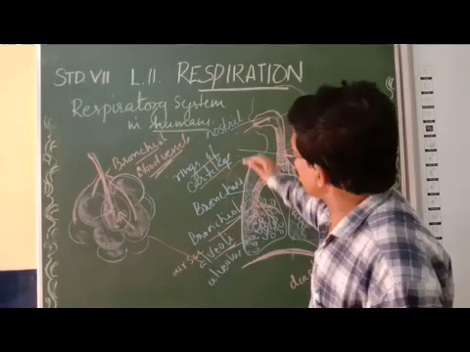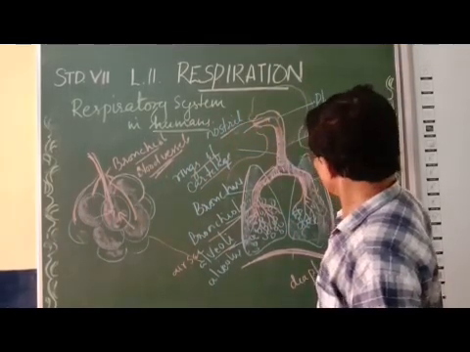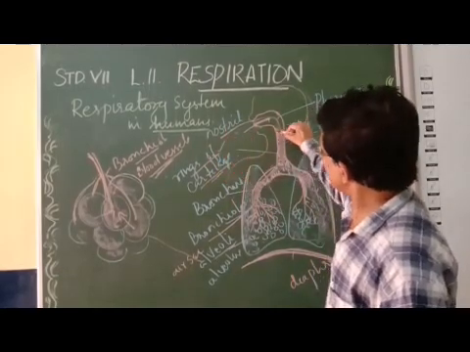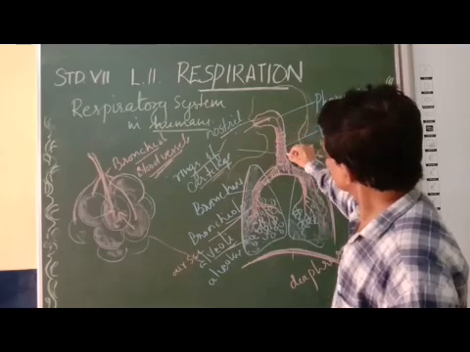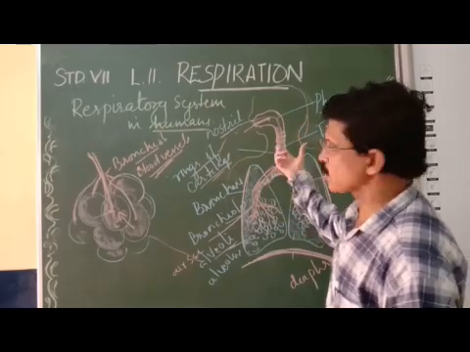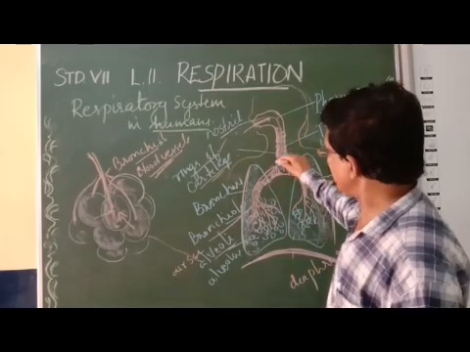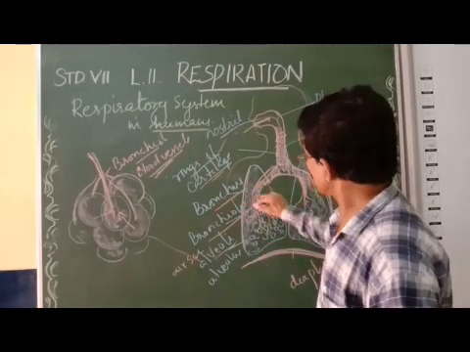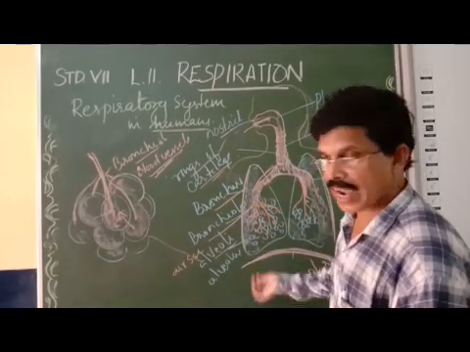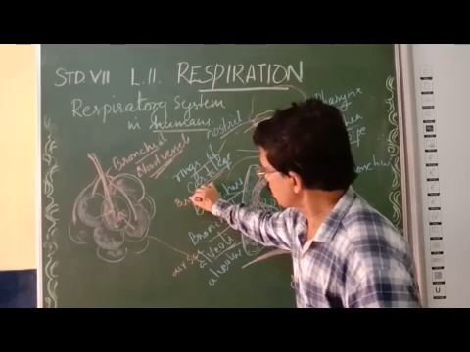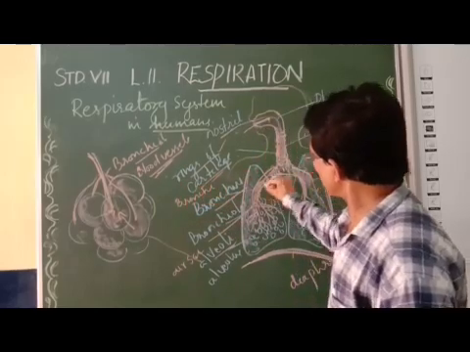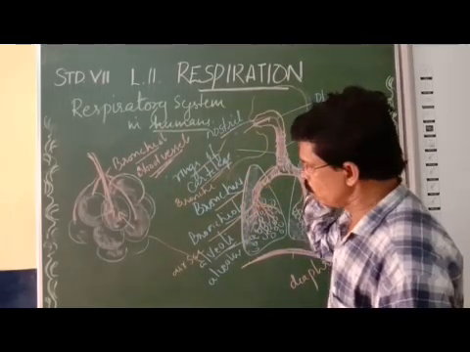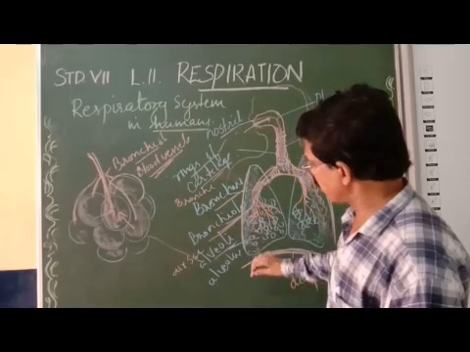Once again, what are the parts? Nostril, pharynx, trachea or windpipe. What is the function of rings of cartilage? Yes, rings of cartilage prevent the collapse of the trachea or windpipe. Now the trachea divides into 2 branches called bronchus, plural bronchi, B-R-O-N-C-H-I. There are 2 bronchi. This one bronchus and this one bronchus. Both are called bronchi. Each bronchus enters the lungs and divides into bronchioles. Each bronchiole enters the alveoli.